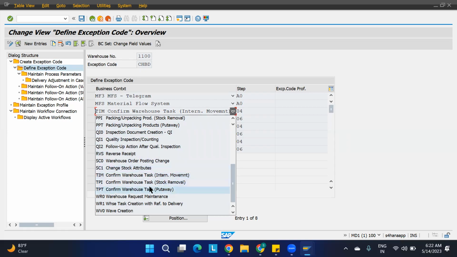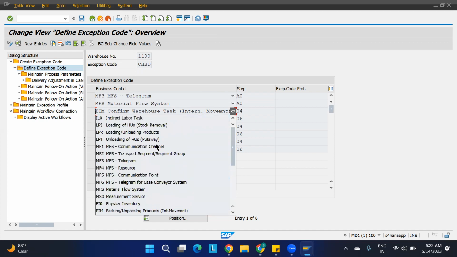This is stock removal. This is for the putaway. Like that, there are so many other things. Quality inspection is there. Reverse receipt is there, and warehouse order posting change is there. So in all these contexts, you can use the exception code, like that they are telling. Getting the concept, right? These are the different contexts where you can use the exception. So many are there, that is what I'm saying.